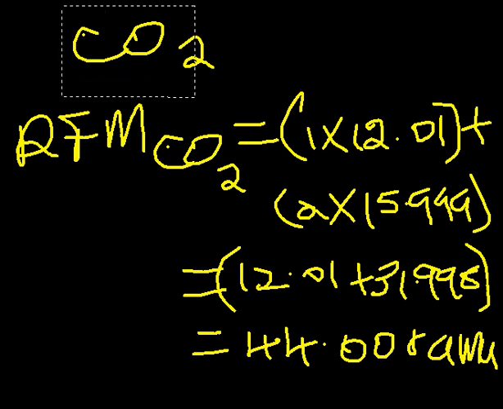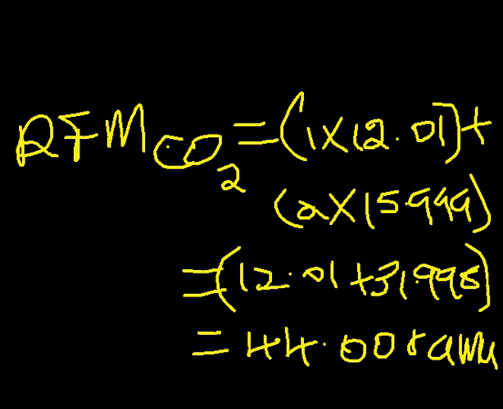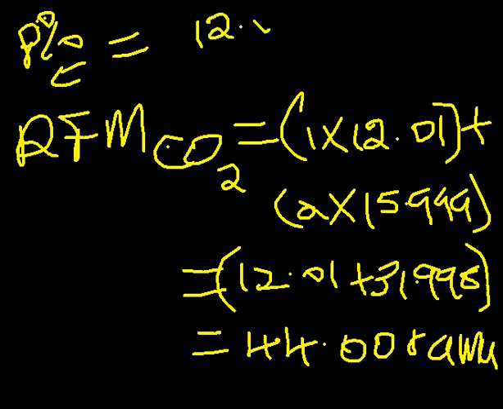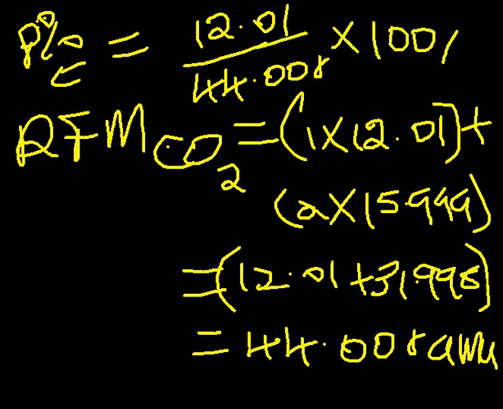Next, we should find the percentage composition of each element. Let's start with the percentage composition of carbon. What is the relative formula mass of carbon? We have it as 12.01, divided by the total, which is 44.008, times 100%. And in this case, we'll have it as this.